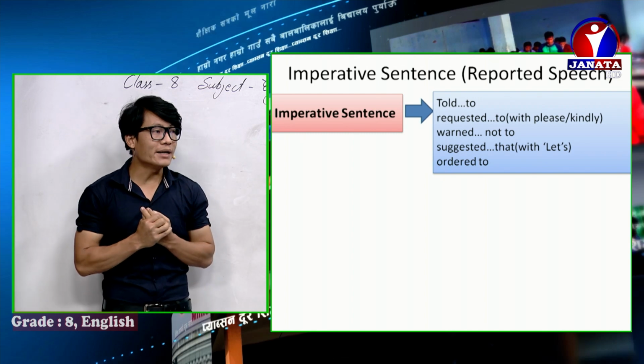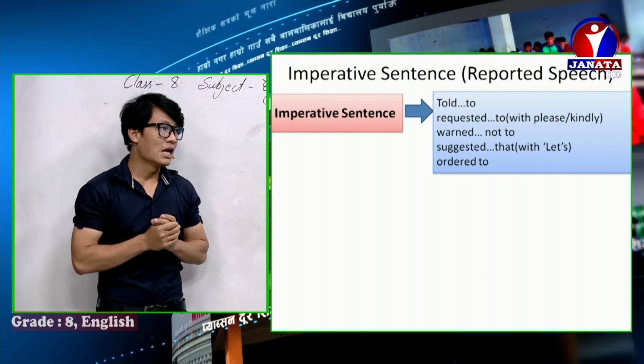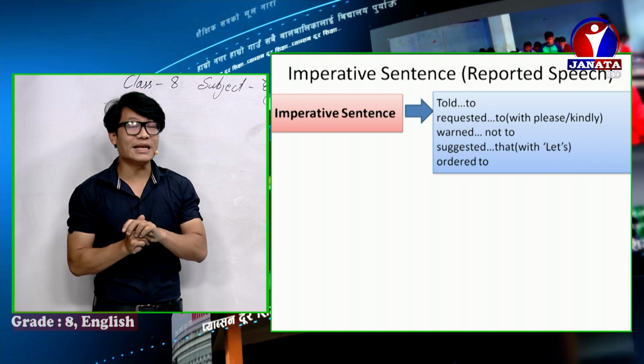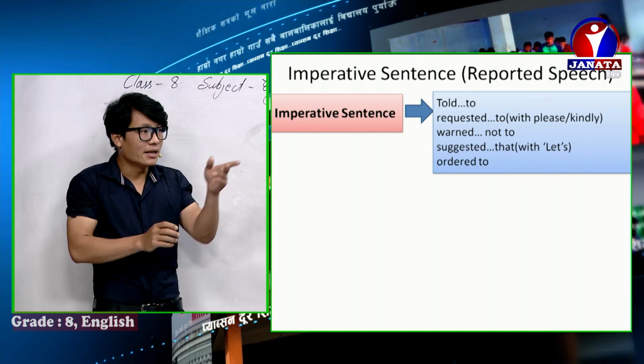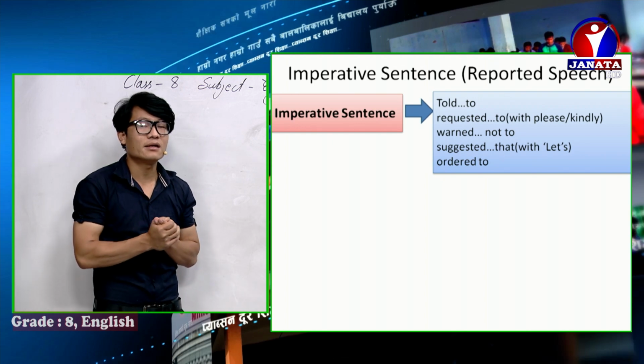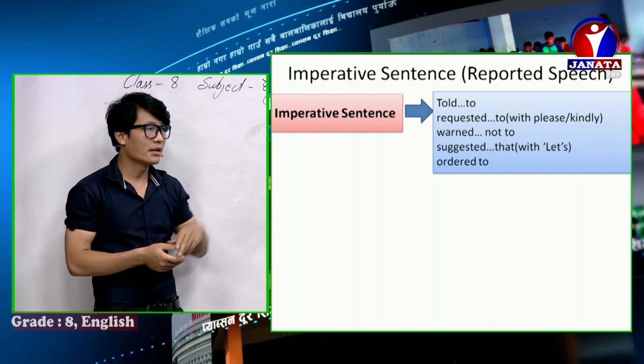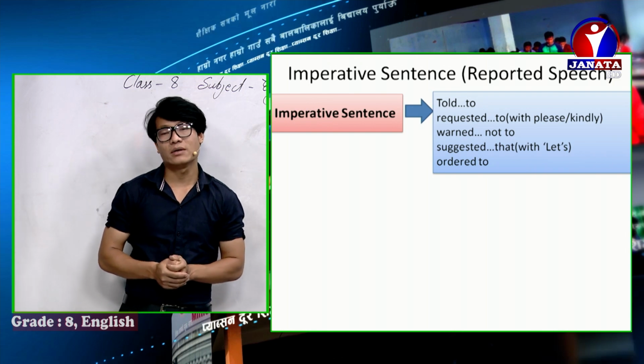Next, one is not to. Suggested that with let's. When there is a let's word with an imperative sentence, then we need to write suggested that. We will practice, don't worry. And there is ordered to. Now let's practice.